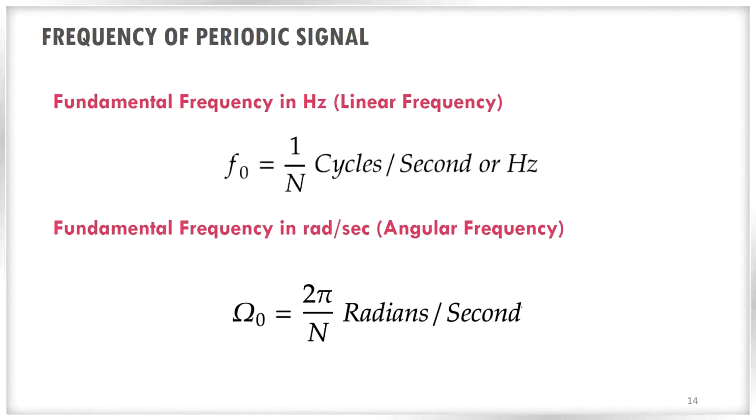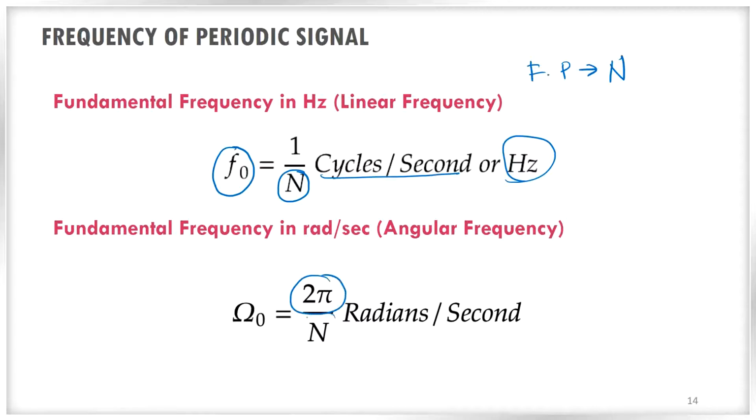Now, what is the fundamental frequency? Here instead of little n you have to put capital N. Because the fundamental period in the case of a discrete time signal is capital N, the linear frequency F0 is given as 1 by capital N cycles per second, which is also expressed as hertz. And the fundamental frequency in radians per second, or angular frequency, can be expressed as 2 pi by N. There it was 2 pi by T0 in the case of a continuous time periodic signal. Here it is 2 pi by capital N radians per second. That is the formal definition of a periodic signal.